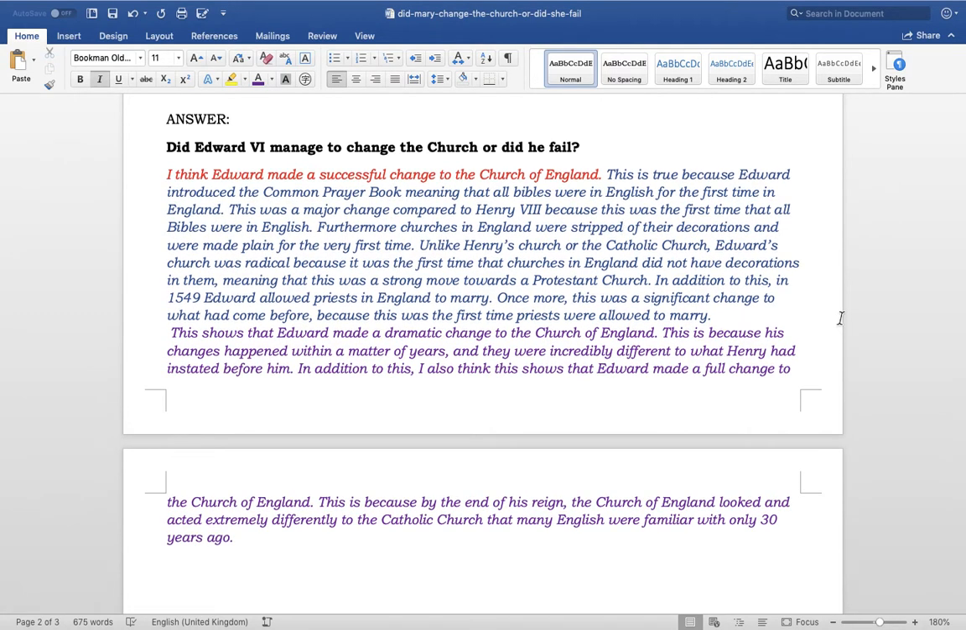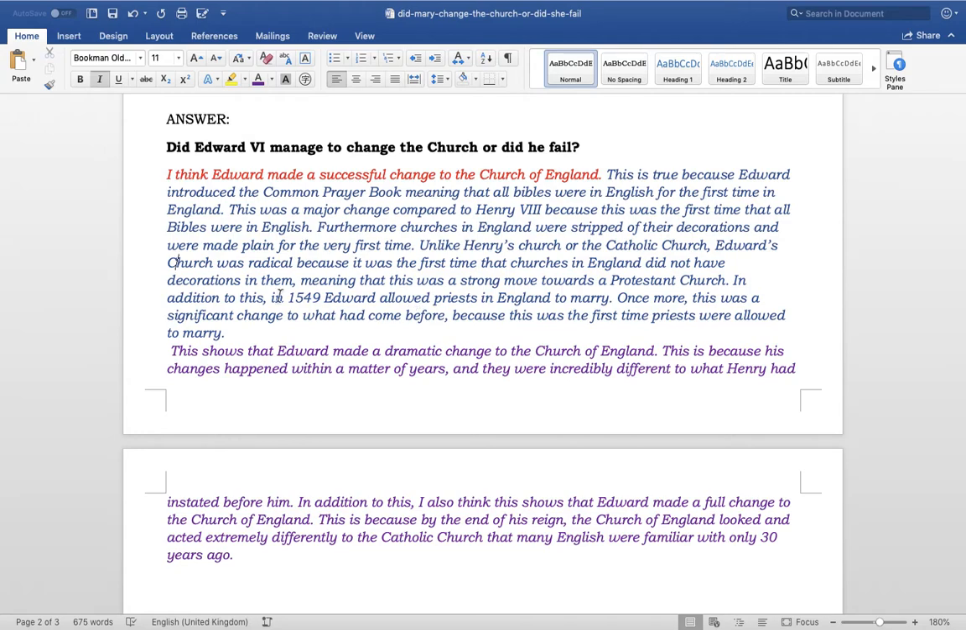I think Edward made a successful change to the Church of England. This is true because Edward introduced the Common Prayer Book, meaning that all Bibles were in English for the first time in England. This was a major change compared to Henry VIII because this was the first time that all Bibles were in English. Furthermore, churches in England were stripped of their decorations and were made plain for the very first time. Unlike Henry's church or the Catholic Church, Edward's Church was radical. I've just realised that should be a capital C. Church was radical because it was the first time that churches in England did not have decorations in them, meaning that this was a strong move towards the Protestant church.